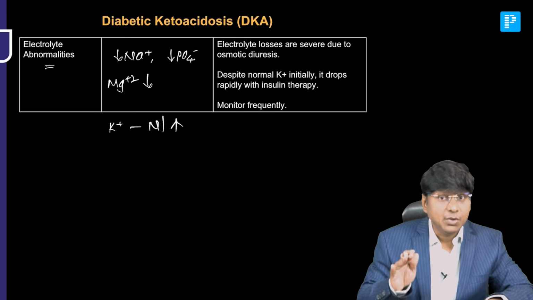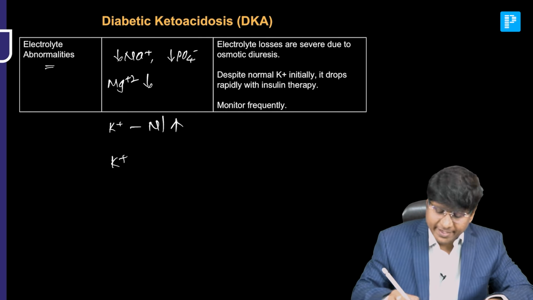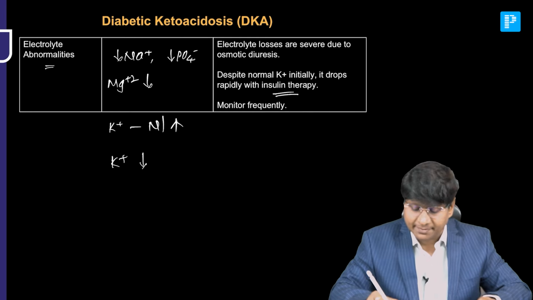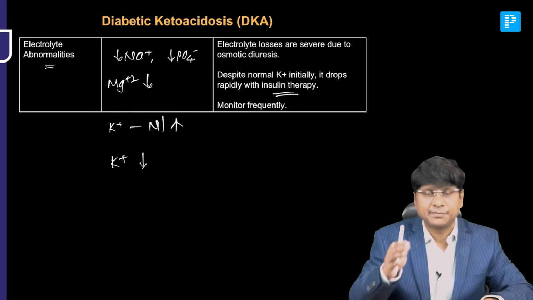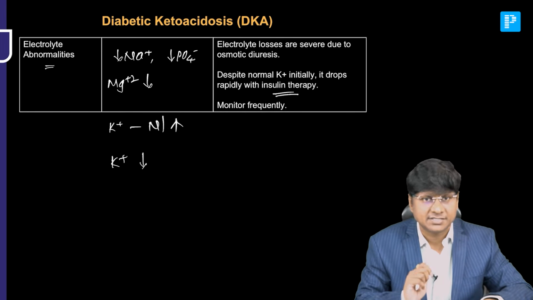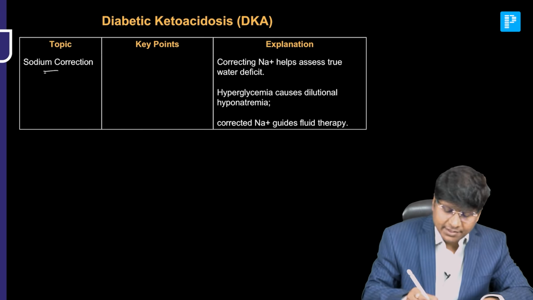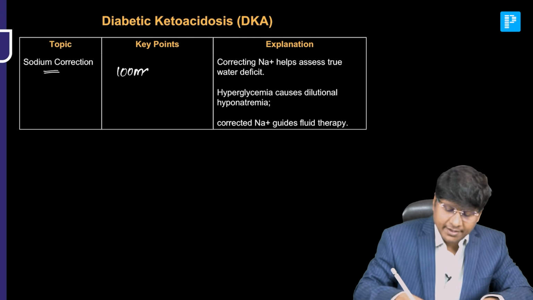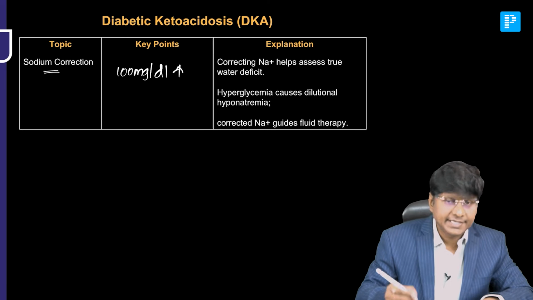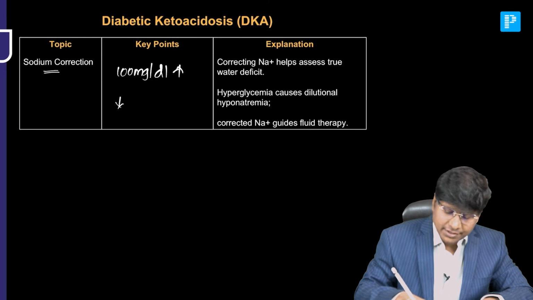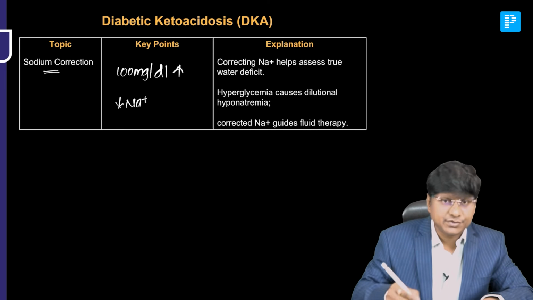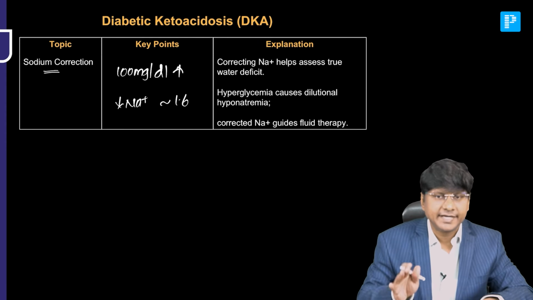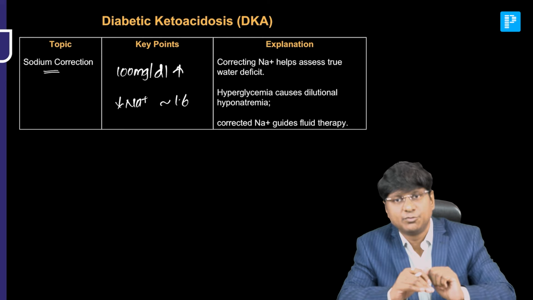And when do you think the potassium levels will be reduced? The potassium levels can get reduced with insulin therapy, because insulin is the one which will shift the potassium from the extracellular compartment to the intracellular compartment. So, if you take the sodium correction, as I was just discussing, for every 100 milligrams per deciliter increase in glucose, the sodium reduces by 1.6 millimoles per liter.